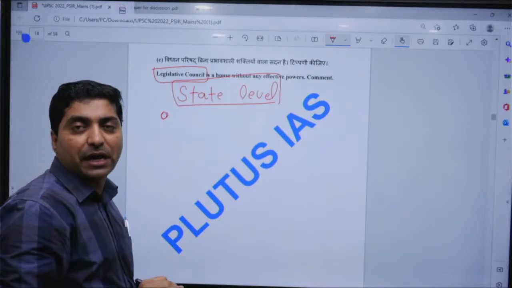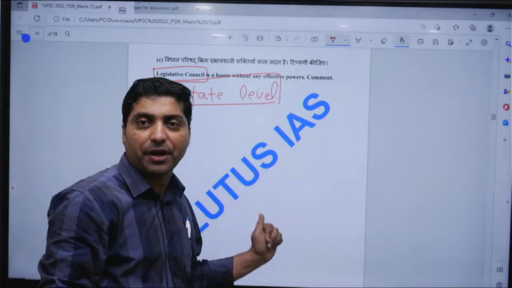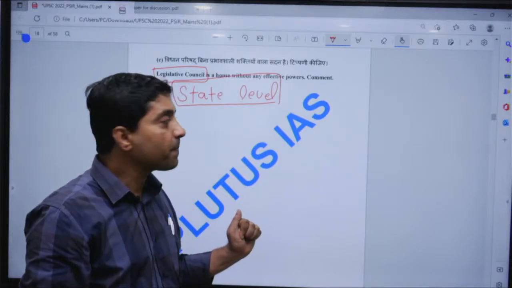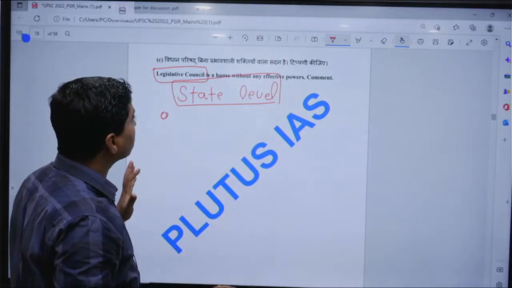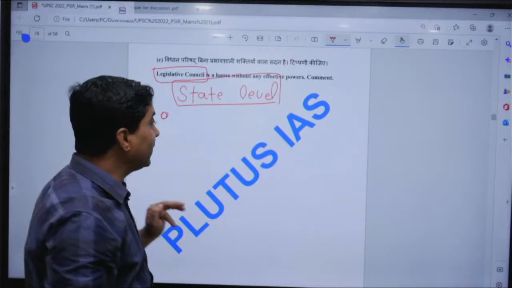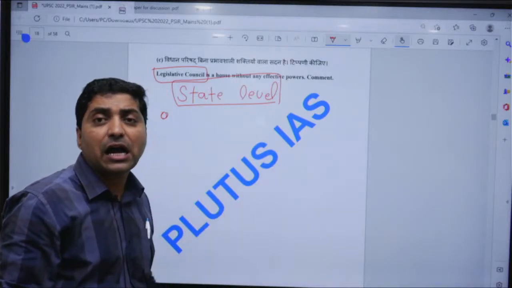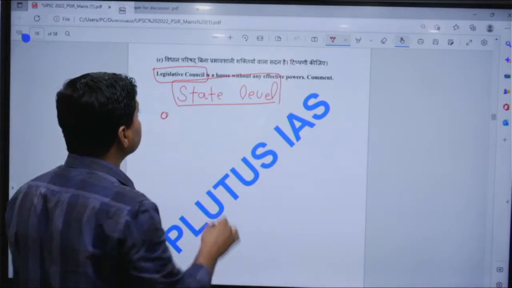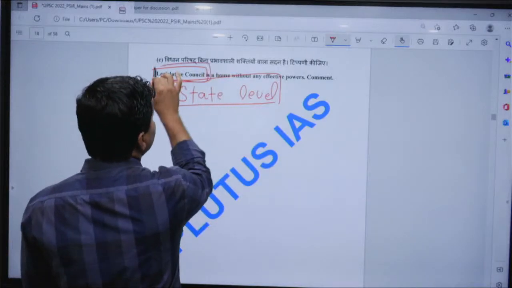Why? Because it fulfills the parliamentary democratic norms. Then one should talk about how only a few states in India have bicameralism, which means they have a Legislative Council.